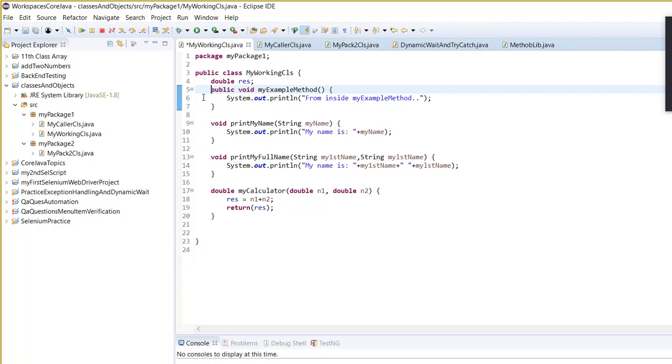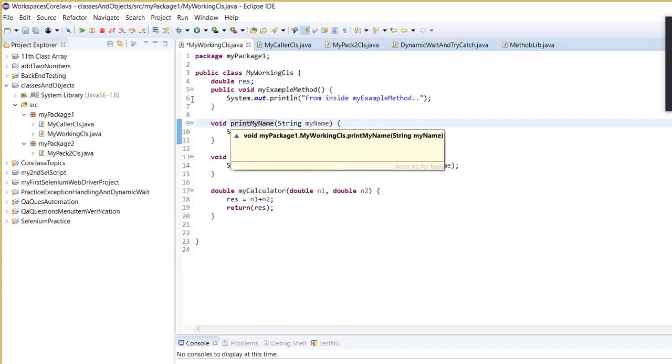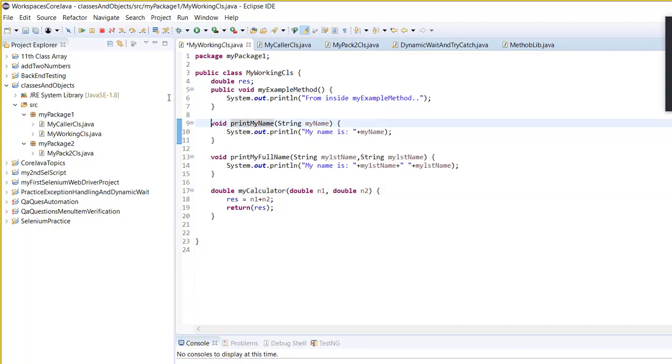So what is happening? If you do not put an access specifier here, can you see this method we do not have an access specifier, this method we do not have an access specifier, this method we do not have an access specifier. Is that correct? So if you do not put any access specifier, then it is the default access specifier. If you do not have an access specifier, then it is default. The first one is public, but the remaining three methods have the default access specifier.